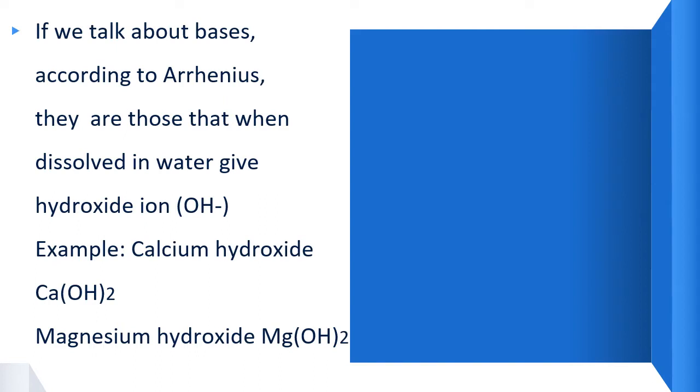Once again, we will discuss the Arrhenius theory. If we talk about bases, according to Arrhenius, they are those that when dissolved in water give hydroxide ion. Acids are the ones which give H plus ion, hydrogen ion, in water, whereas bases are the ones which give OH minus ion in water. For example, calcium hydroxide gives OH minus ion. Magnesium hydroxide will give OH minus ion in water.